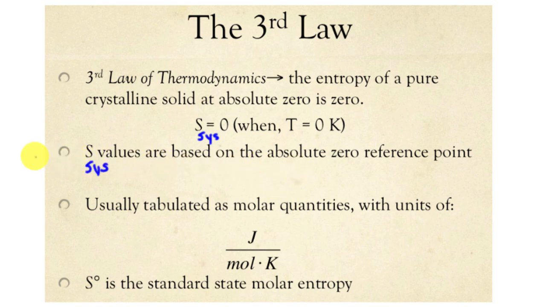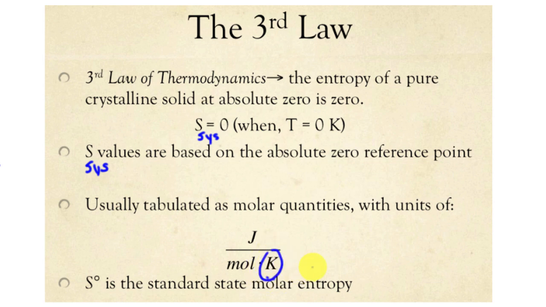This is not like before, where we said we have to have a change in enthalpy. We can't measure enthalpy. Entropy we can measure. So we can actually get an absolute value for entropy. I'll talk about that a little bit later. But here's the unit. This is one thing students often miss: since entropy is based on temperature, we're going to have Kelvin in the unit.